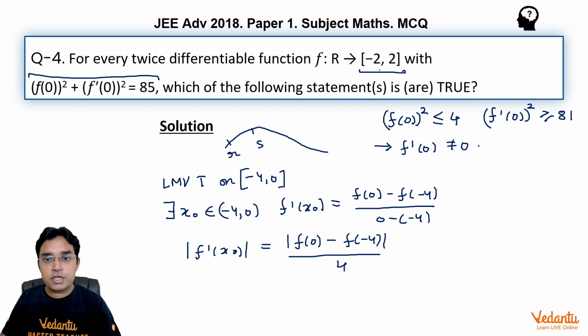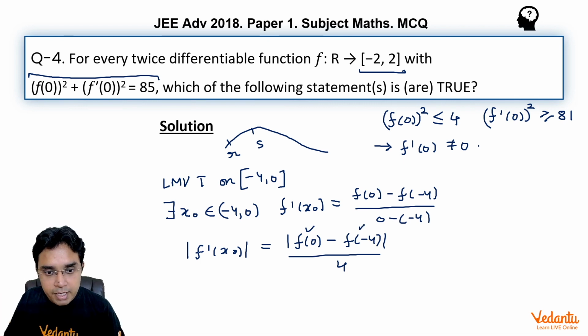Now because the function has codomain from -2 to 2, the maximum possible value of f(x) at any x is 2 and similarly the minimum value is -2. So the difference of any two values of this function cannot exceed 4. So the magnitude of f'(x₀) is less than or equal to 4/4, which means |f'(x₀)| is less than or equal to 1.